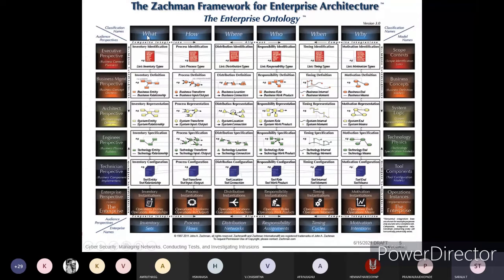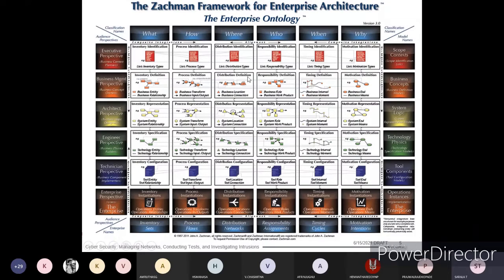What we are doing with respect to the executive perspective: inventory identification. Means first what type of implementation we are doing, that we have to see. Next is how we are going to do it. We have to find out the process. If we find out the process, it will be easy to know where we are going to implement.